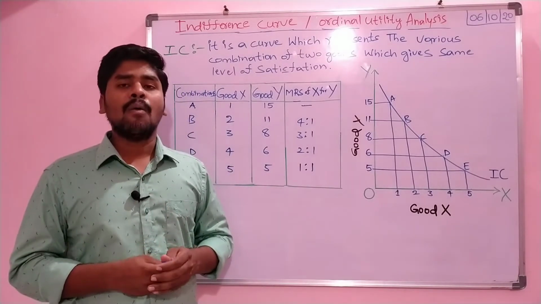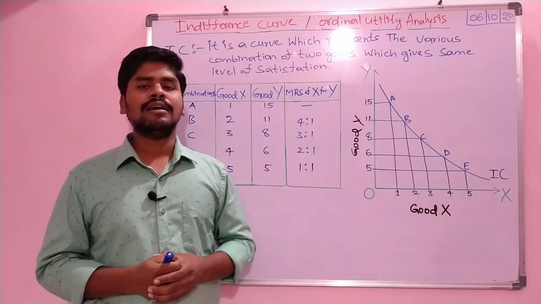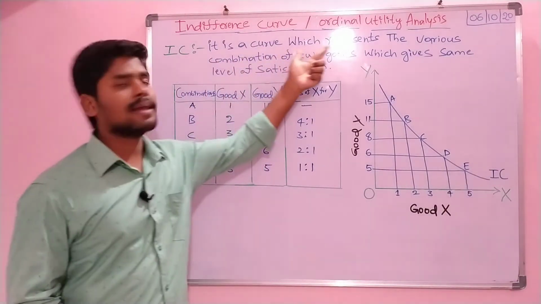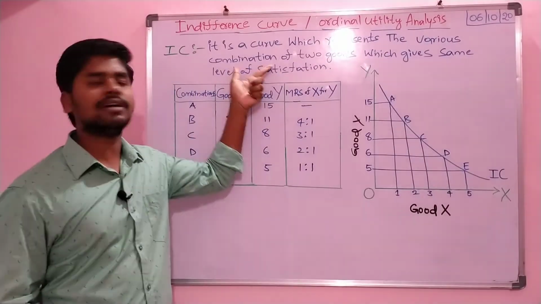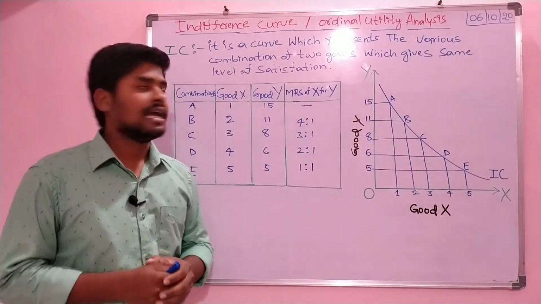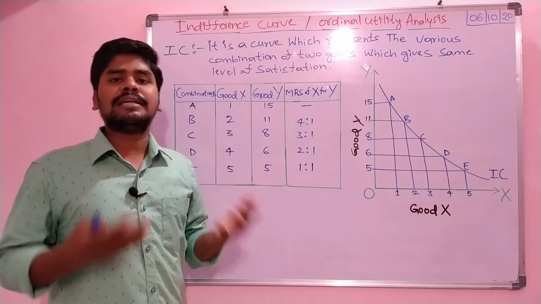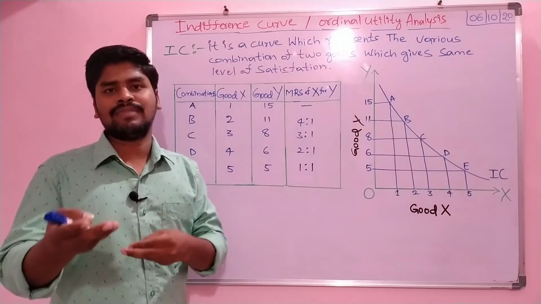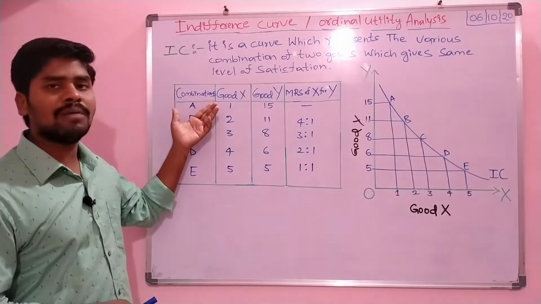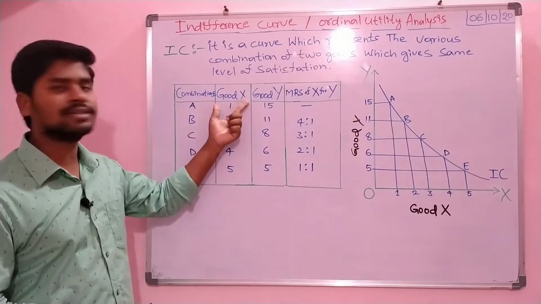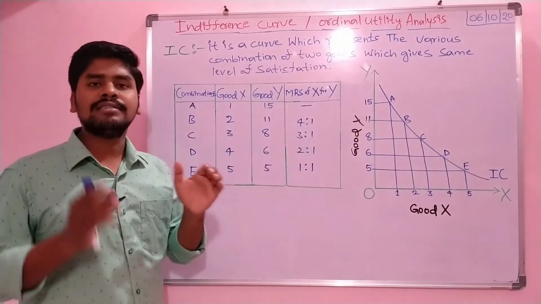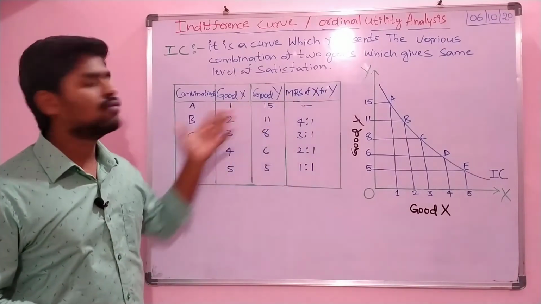So let's get into what an indifference curve is. An indifference curve is a curve which represents the various combinations of X and Y, two commodities, which give the same level of satisfaction. If you want a deeper understanding of the indifference curve, let's look here. There are four columns here. The first column is combination, the second is goods of X, the third is goods of Y, and the fourth is MRS, marginal rate of substitution of X for Y. So those are the four columns.